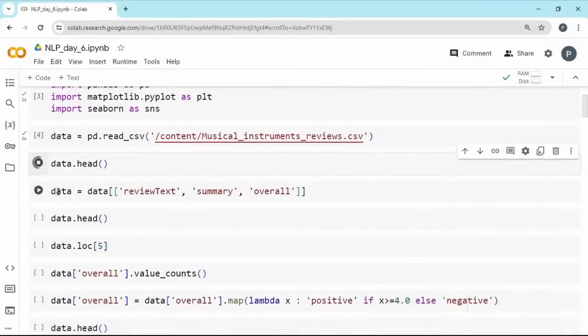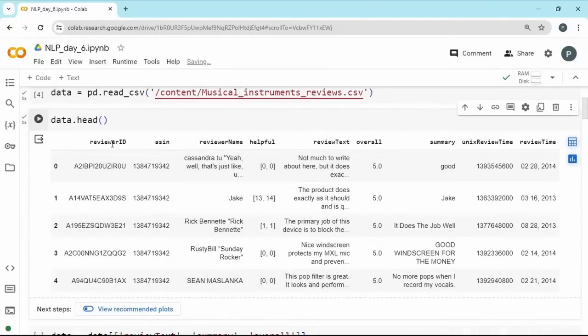So looking into the data.head, we have the reviewer ID, their user ID, reviewer name, whether it's helpful for people or not, the review text they have given, this is a gem for us, because this is where exactly the heart of NLP lies, right? So this is our raw material which we'll be focusing on. And the overall, this is a rating out of 5 which has been given, 5 4 3 2 1, maybe it's available. And a summary of text, which tells whether it's good or bad. It's a summary of the review text, and the time and all.